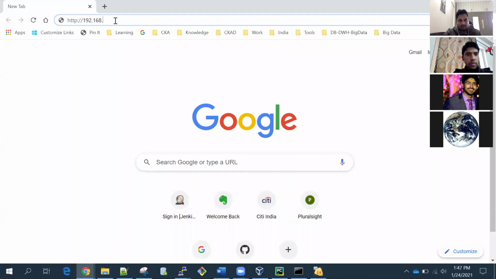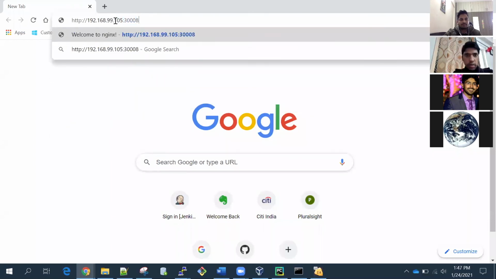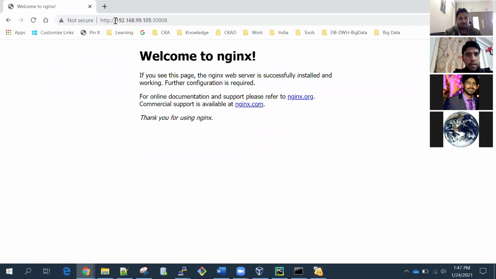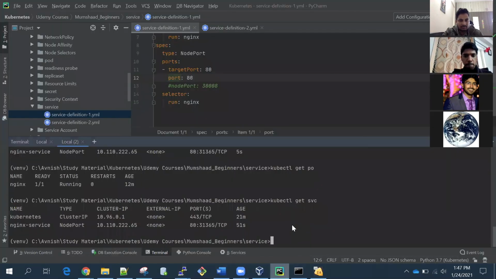192.168.99.105, 192.168.99.105 colon 30008. Somehow it's still coming, probably because of cache, but it's running on this port only. Okay, so that's a thing.